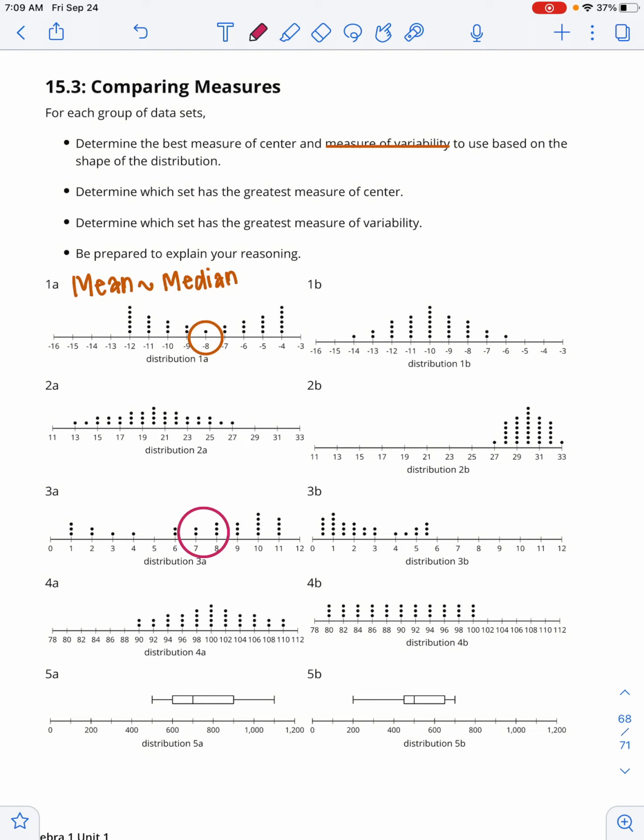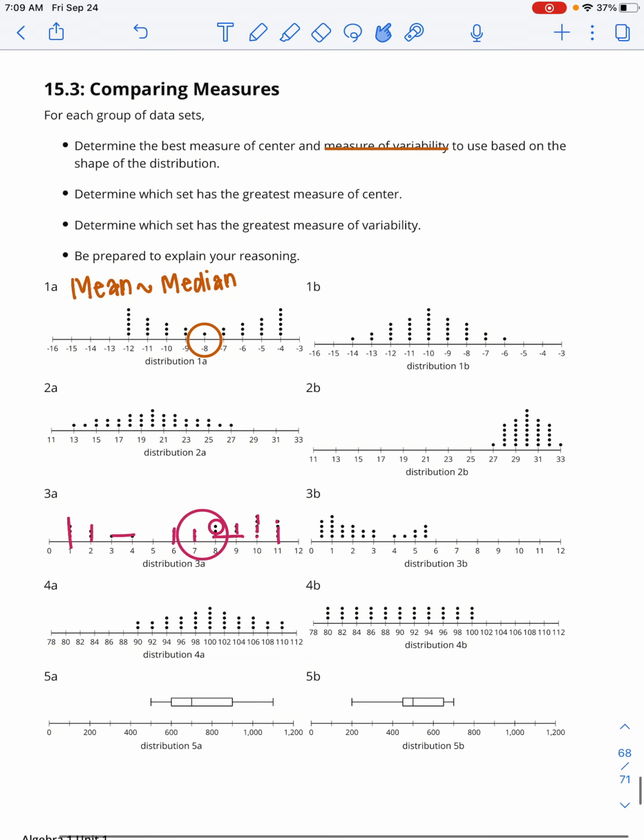if we cross off our points. The median ends up right here at 8. Again, the mean is going to be skewed. I circled 7 to 8, and I really should have circled something closer to, say, 6 to 7 for the mean.